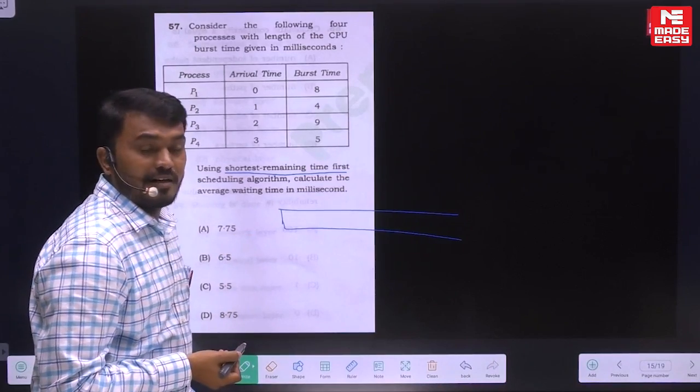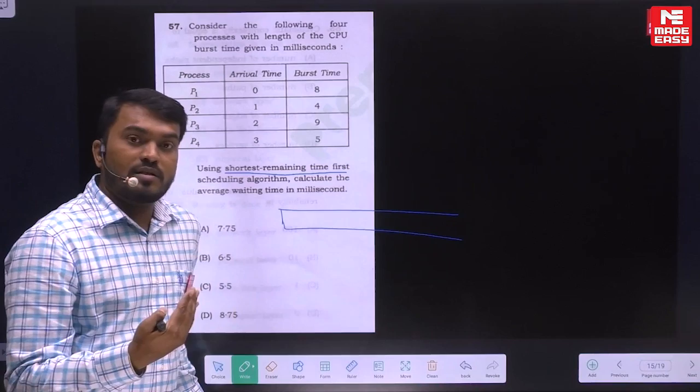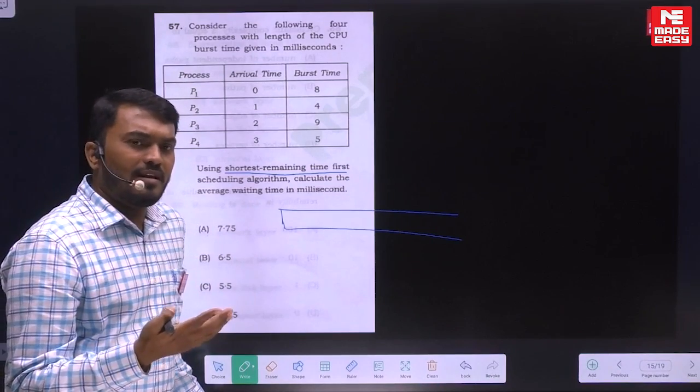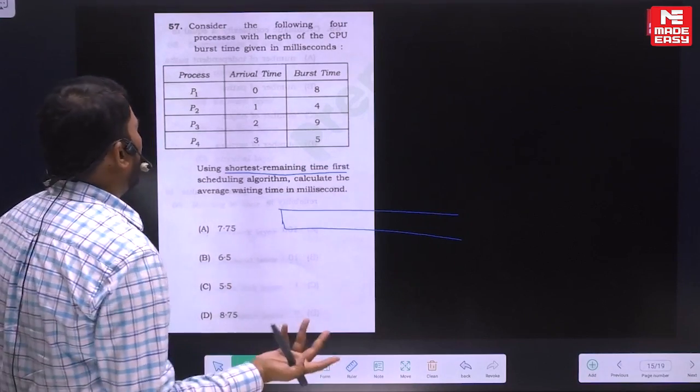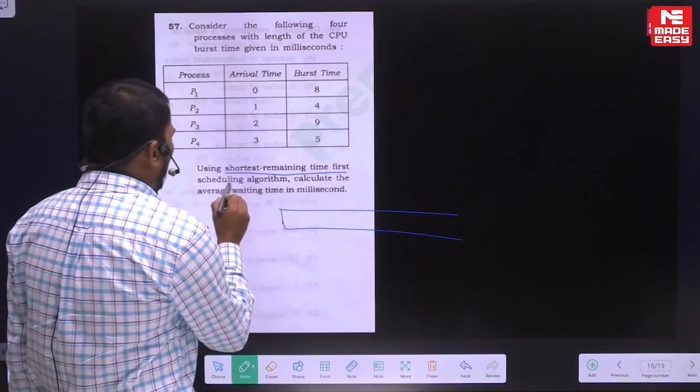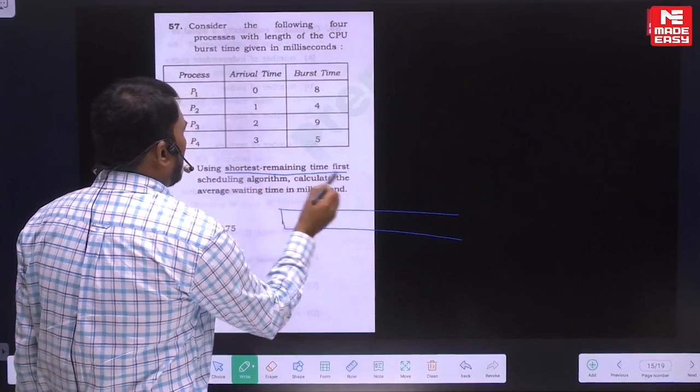It will not take less than 30 seconds. Some questions are theory based and will take only 30 seconds, but this will take around 1 minute or 1.5 minutes. So you can solve based on your speed and accuracy. It's asking you to use shortest remaining time first.